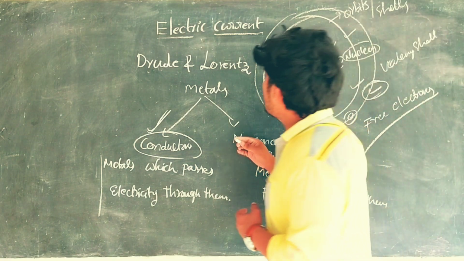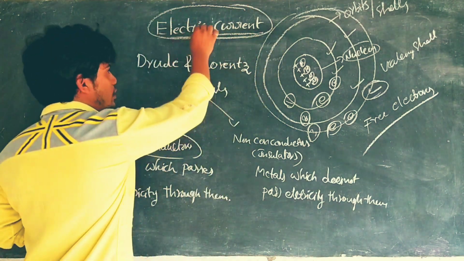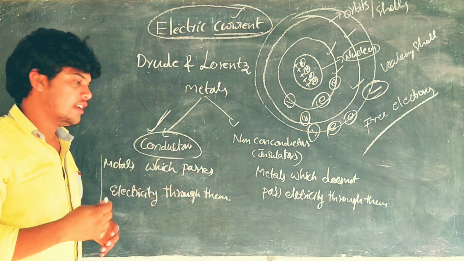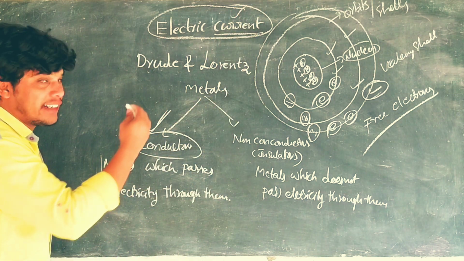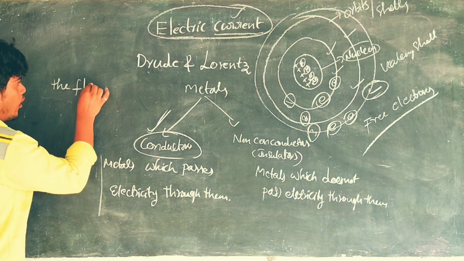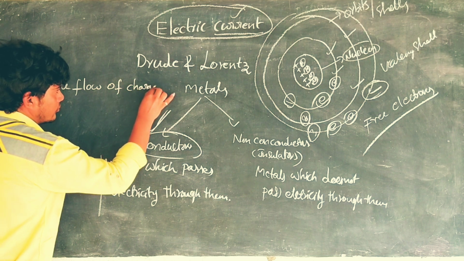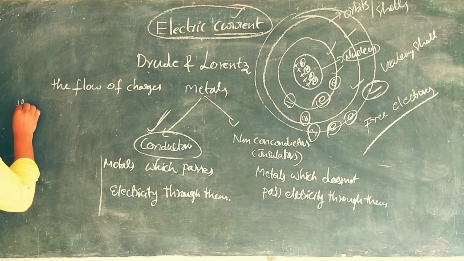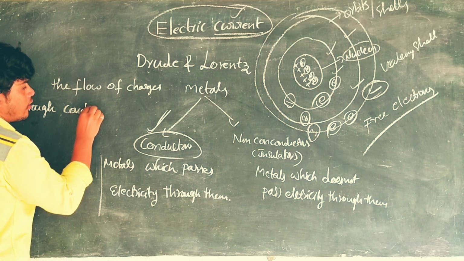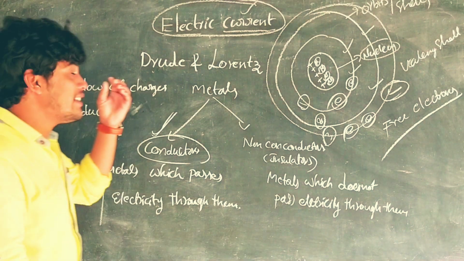Do you know what is the meaning of electric current? Electric means electrons. Current means flow of charges. Electric current can be defined as the flow of charges through a conductor.